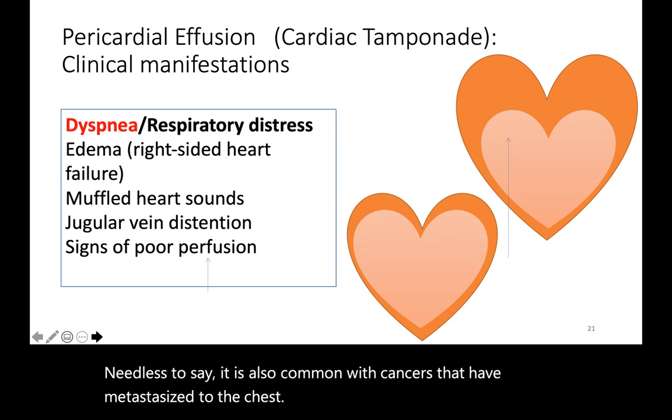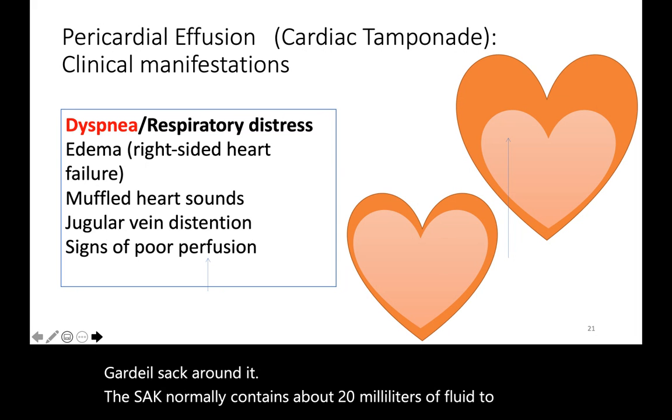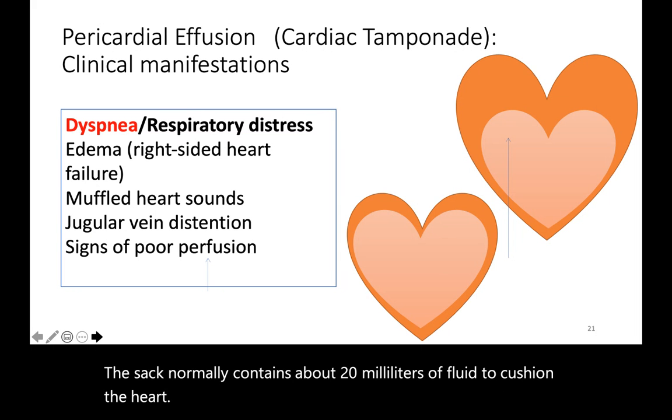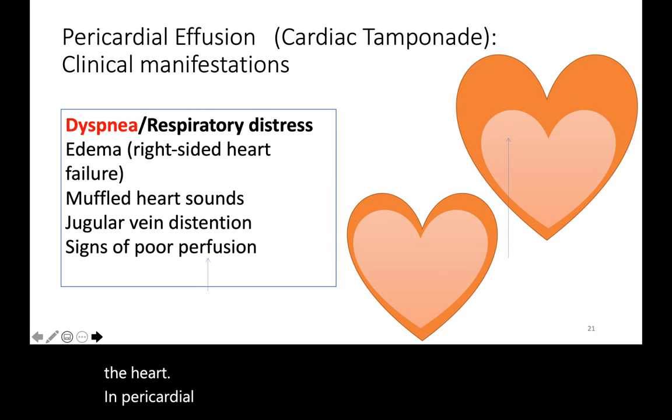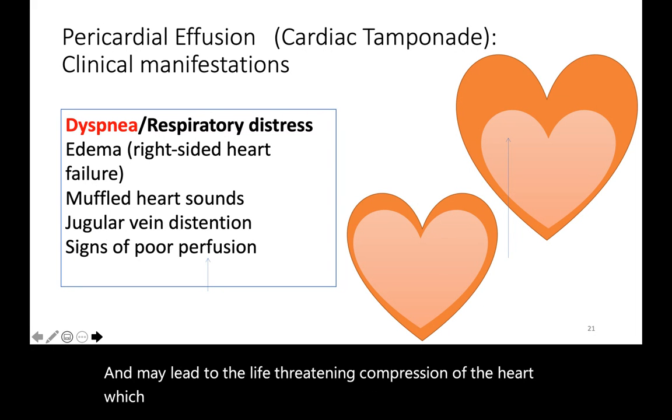Our heart has a pericardial sac around it. The sac normally contains about 20 milliliters of fluid to cushion the heart. In pericardial effusion, the pericardial sac fills with excess fluid and may lead to the life-threatening compression of the heart, which is called cardiac tamponade.